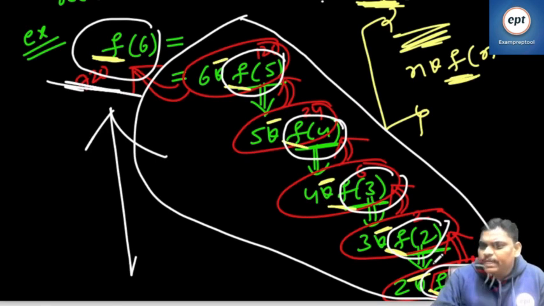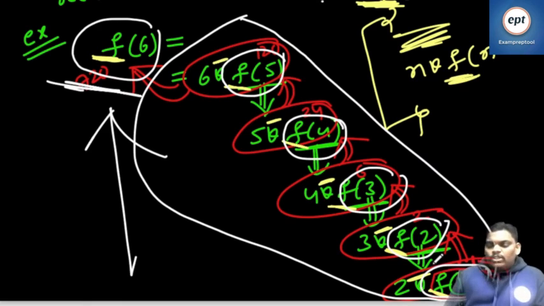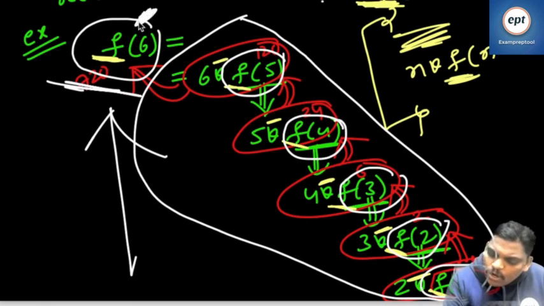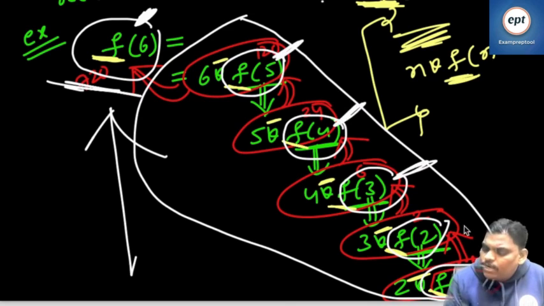Function call means push operation. Which function call completed first? The function which was called first is F6. F6 was called first. F5 called next, F4 next, F3 next, F2 next.